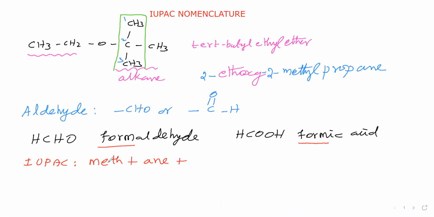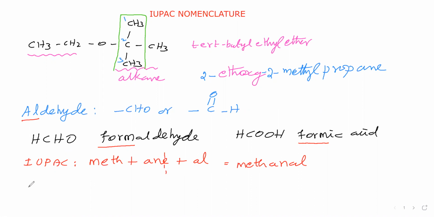Then the secondary suffix: here the functional group is aldehyde. For the aldehyde functional group, the secondary suffix is al. In the secondary suffix the first letter is a vowel sound, therefore in the primary suffix the last letter E we have to drop. Then the name is methanal.